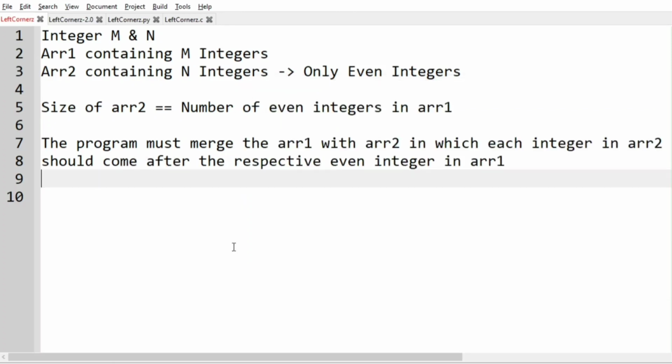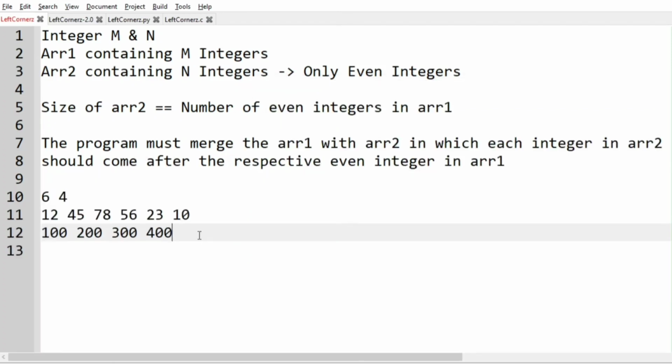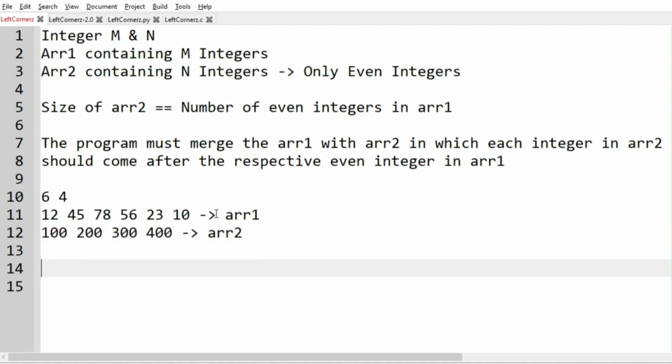So now we'll take our first test case. So in this test case we have this is array 1 and this is array 2. So now we must iterate over the array 1. So first we have 12.